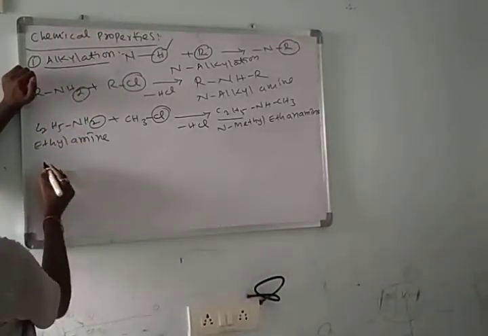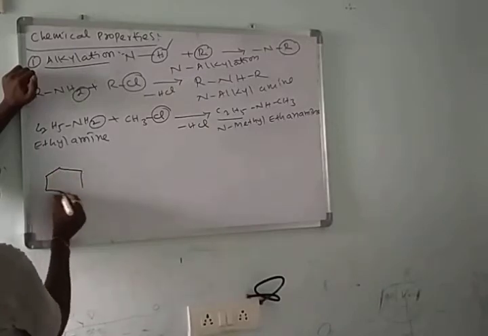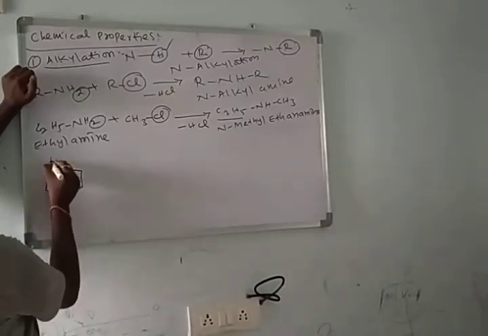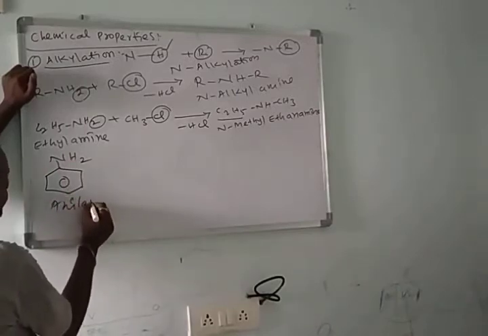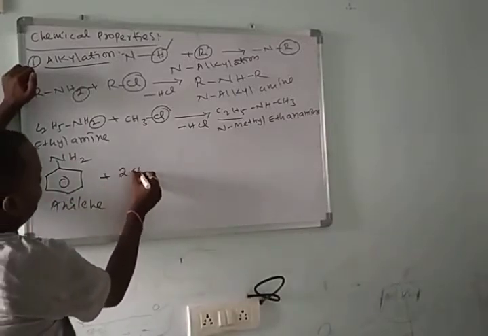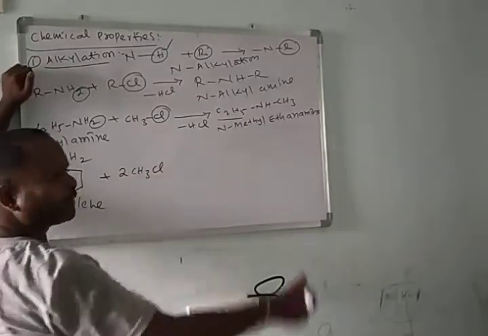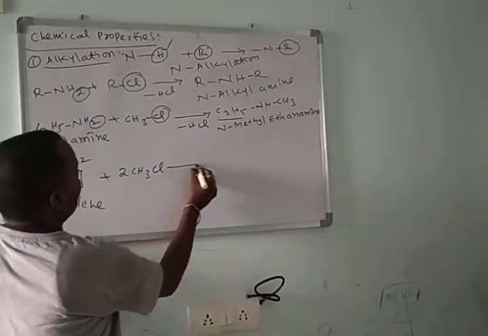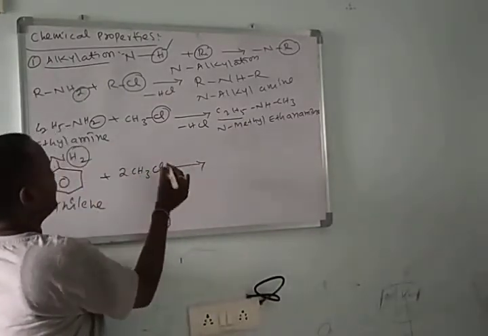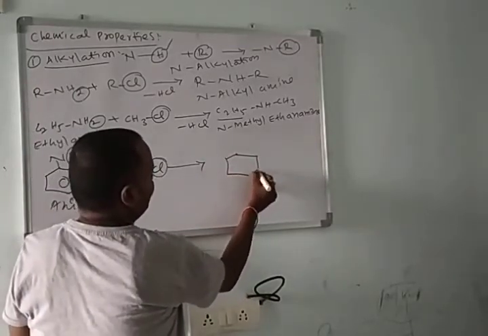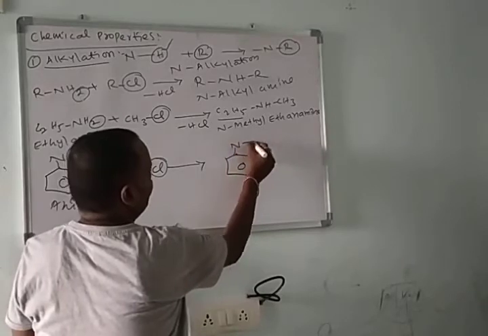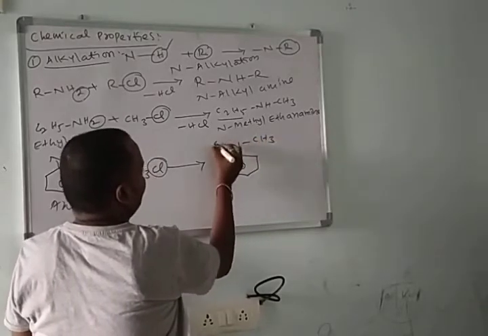This method is used for the preparation of secondary and tertiary amines from the primary amines. Here I am taking aniline. When aniline reacts with 2 moles of methyl chloride, ethyl chloride or any alkyl chloride, what happened? Here 2 hydrogens are replaced with 2 methyl groups, CH3.